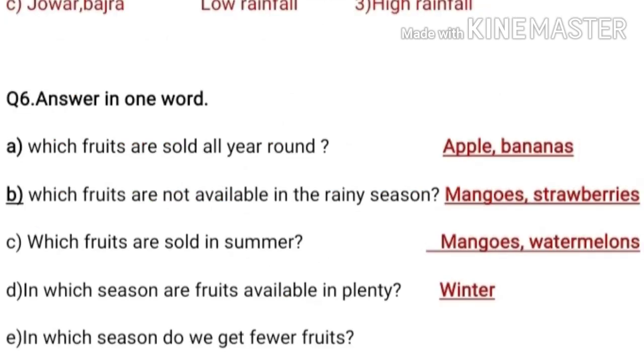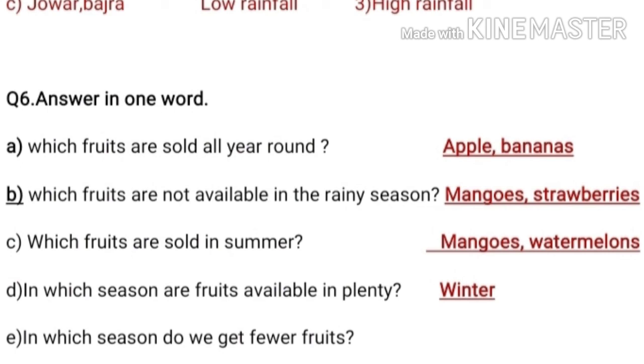Question number 6 is answer in one word. Question number A is which fruits are sold all year round? Answer is apple, bananas. Question number B, which fruits are not available in the rainy season? The answer is mangoes, strawberries. Question number C, which fruits are sold in summer?